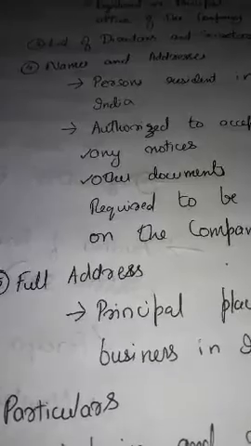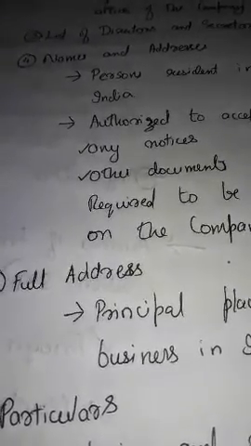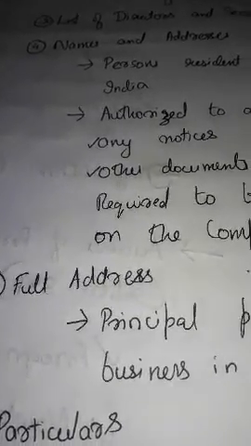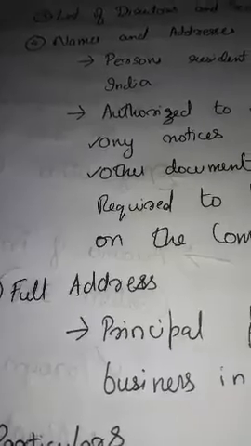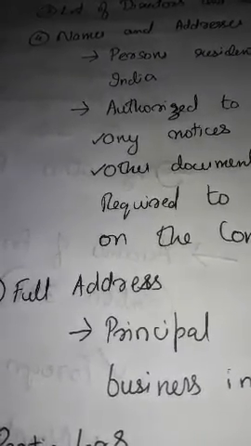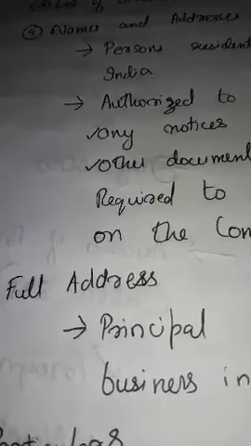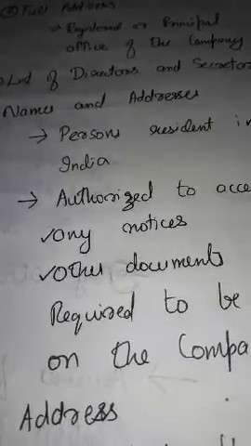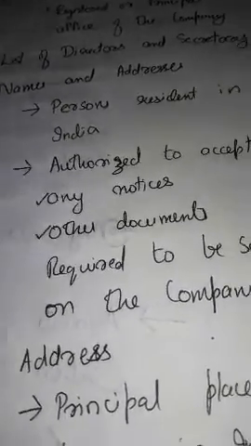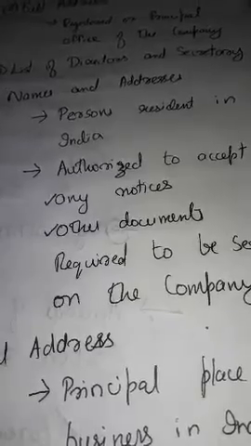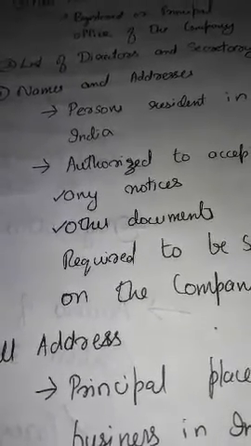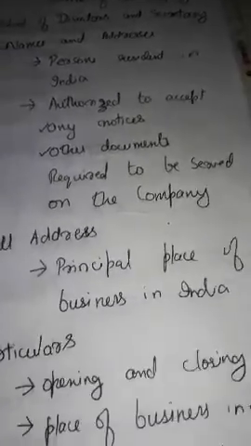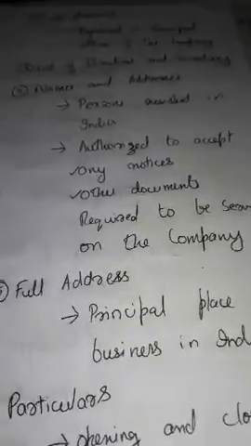What are the documents? A certified copy of the Memorandum of Association and Articles of Association of the company has to be filed with the ROC. If that is not in English, a certified English translation of such Memorandum and Articles of Association must be filed. Then the full address of the registered or principal office of the company must be filed with the ROC. The list of directors and secretary must be filed with the ROC. Then the names and addresses of persons resident in India who are authorized to accept any notices or other documents required to be served on the company.